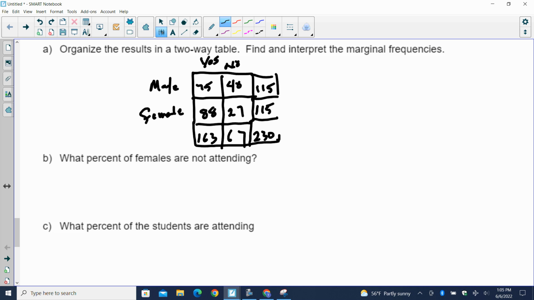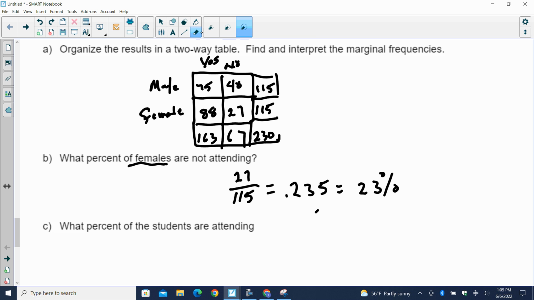Question B. What percent of females are not attending? So there are 27 females not attending. 27 out of what? Females. So there's 27 out of 115 females not attending. Notice I did not do it out of the total. Why? Because they told me what percent of females were not attending. Okay? So be careful when you read this.